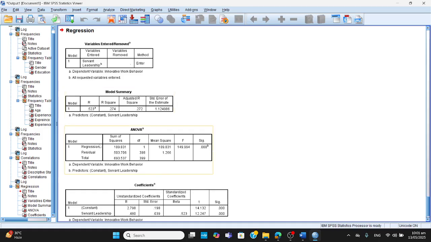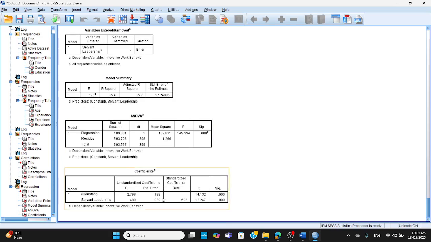The second table, it is called the ANOVA table. It tells whether this explained variation is a significant amount. So definitely you can have a look at it. F value and significance, both of them tell us that the amount of variation, which is 27%, is a significant amount.